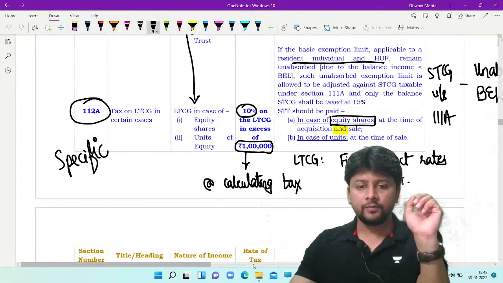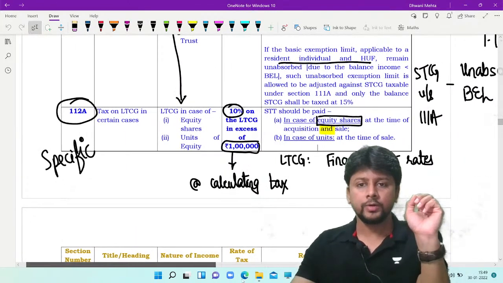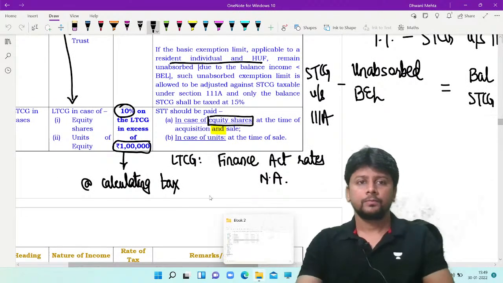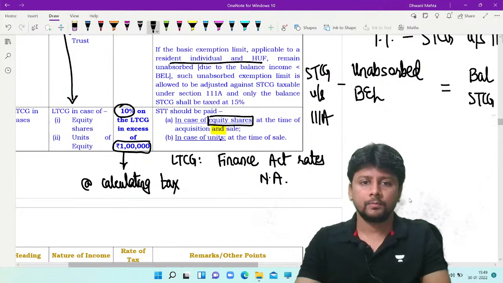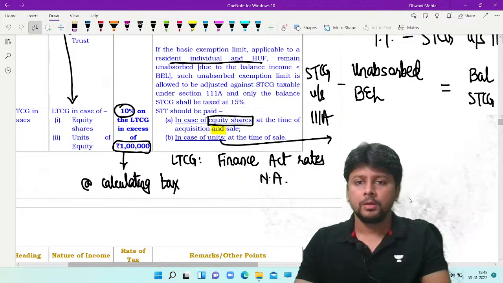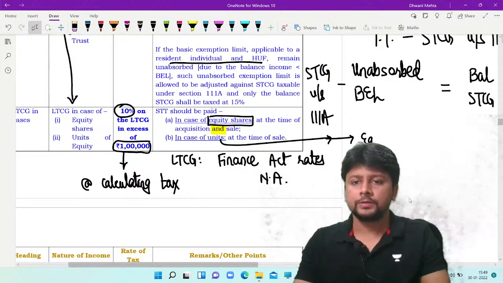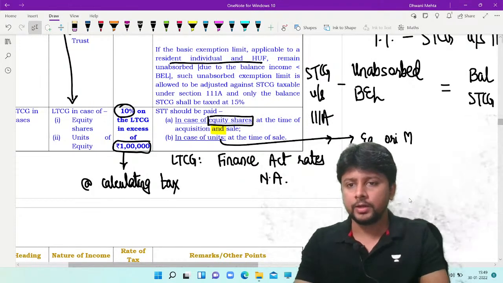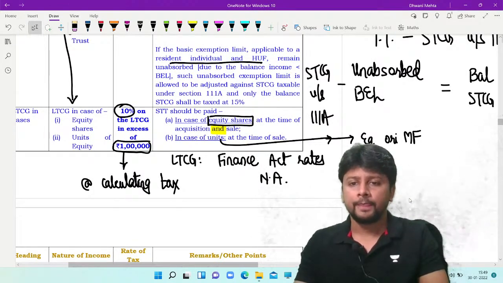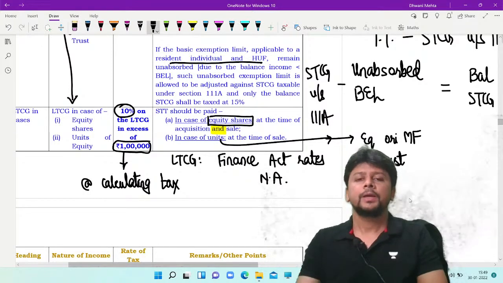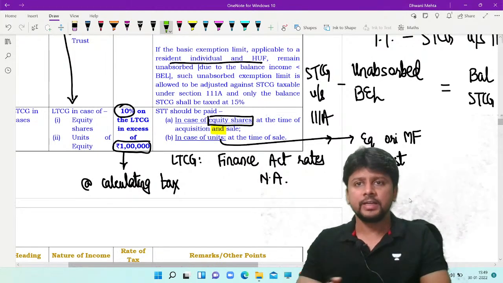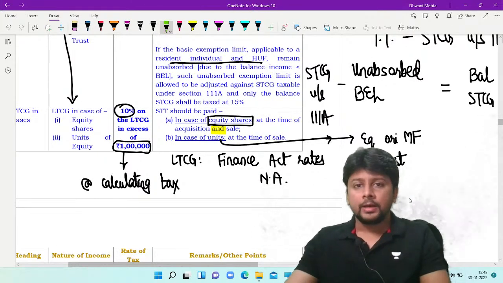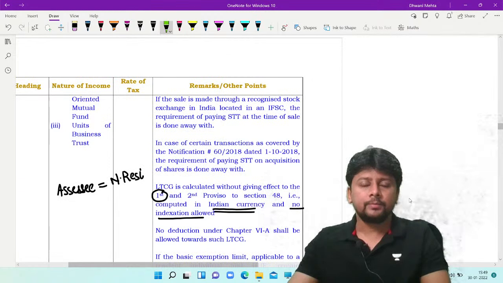But if we are talking about units, and units covers units of equity oriented mutual fund also, and units of a business trust as well, then the only condition is that STT needs to be paid at the time of sale. That's it. Then this section will apply.